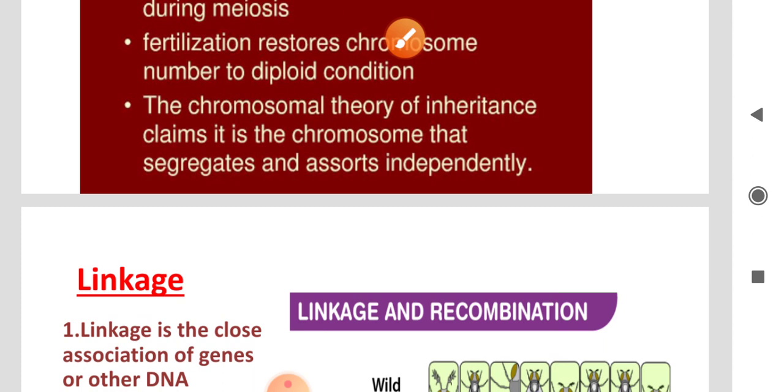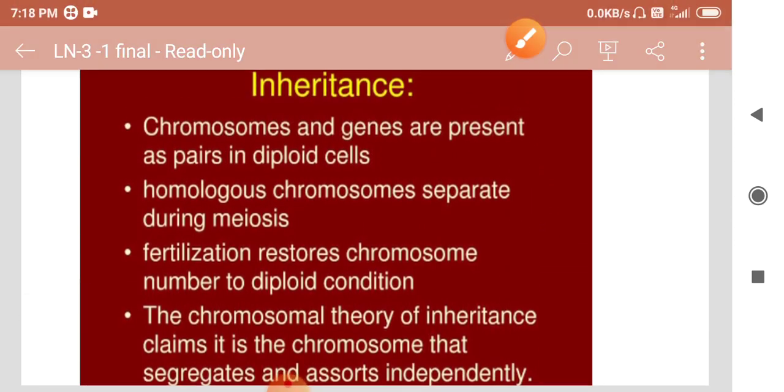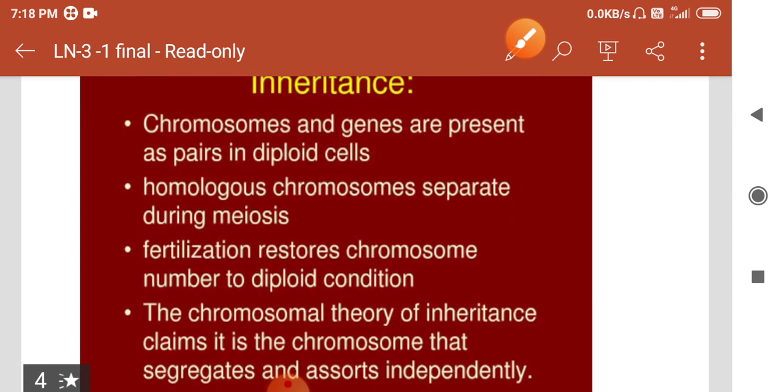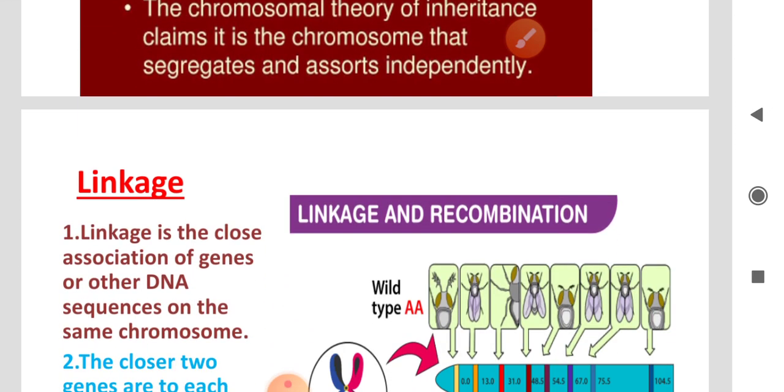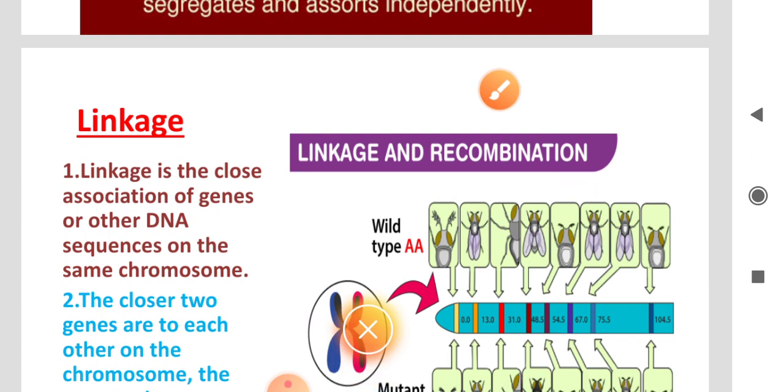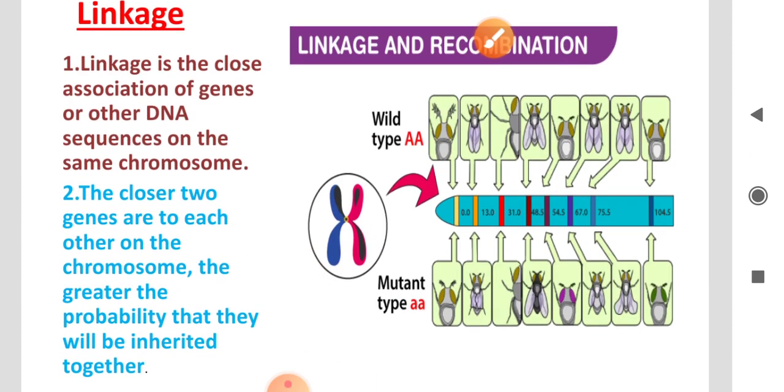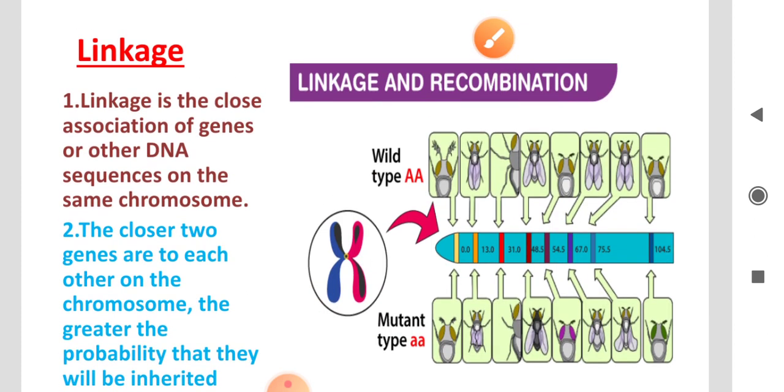And the last one is that the chromosomal theory of inheritance claims that chromosomes segregate and assort independently. So these are the salient features of the chromosomal theory of inheritance. Next heading is linkage. What is meant by linkage?